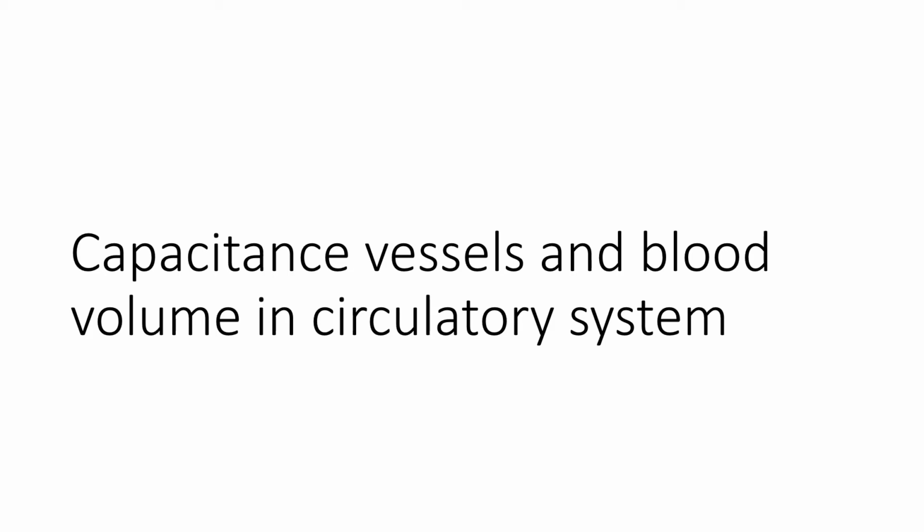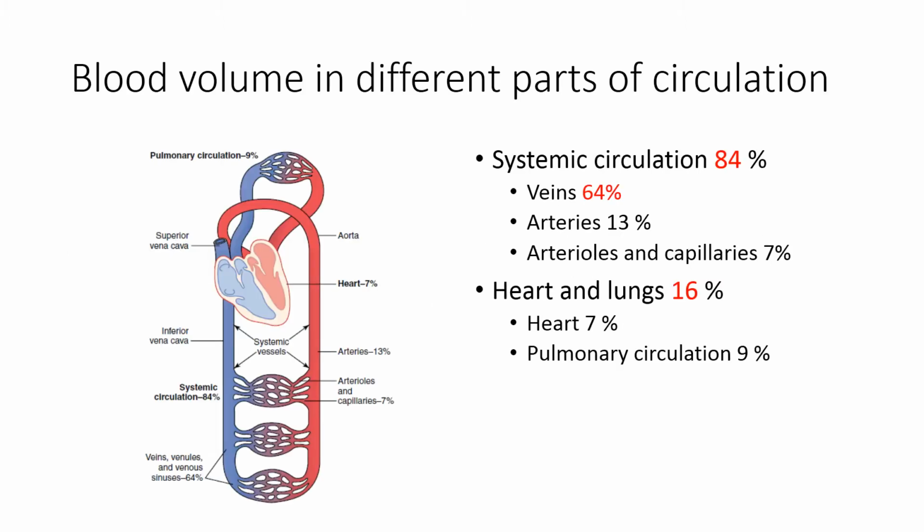Blood volume in the circulatory system, and the role of the capacitance vessel. First of all, understand about the blood volume in the different parts of the circulatory system. Here we can see the heart is the central pump, with the pulmonary circulation and the systemic circulation.